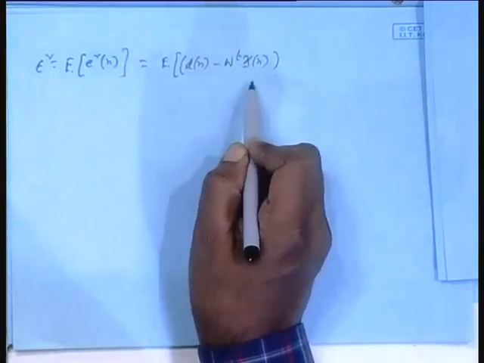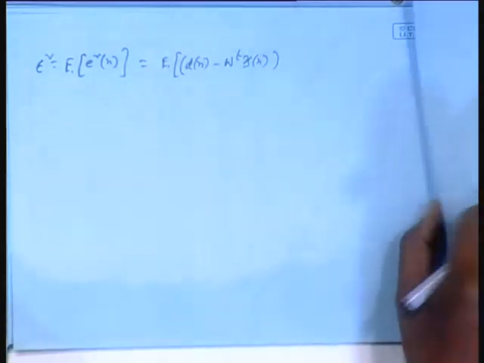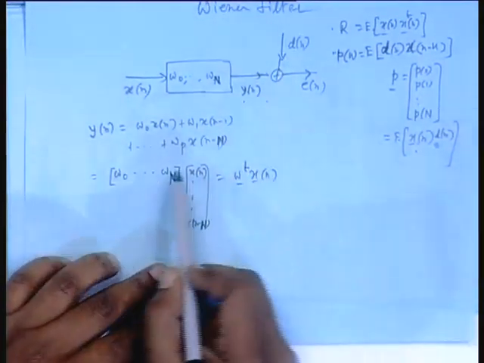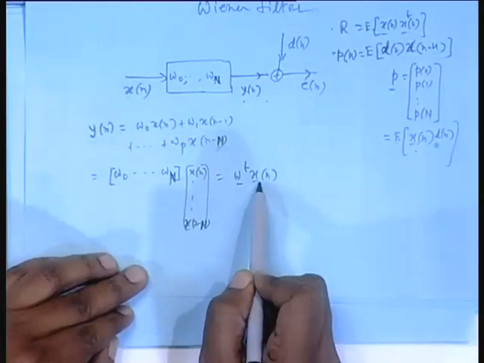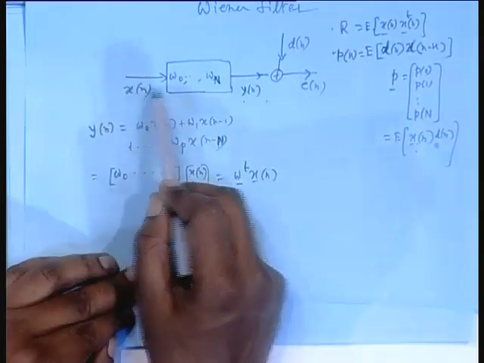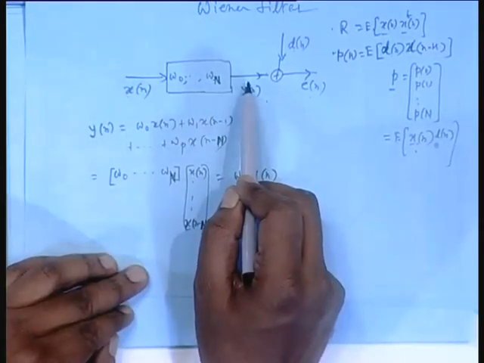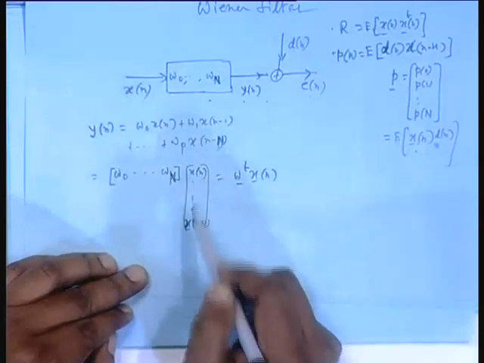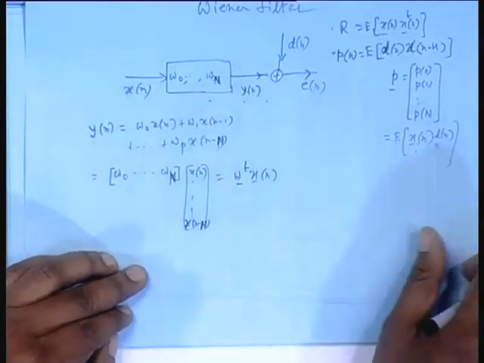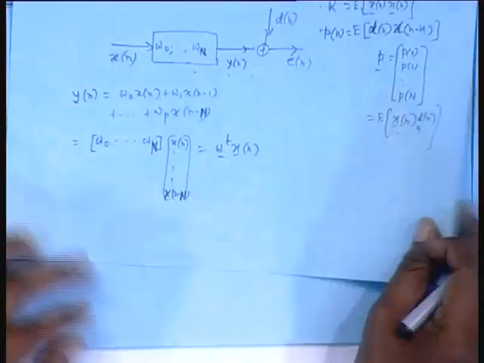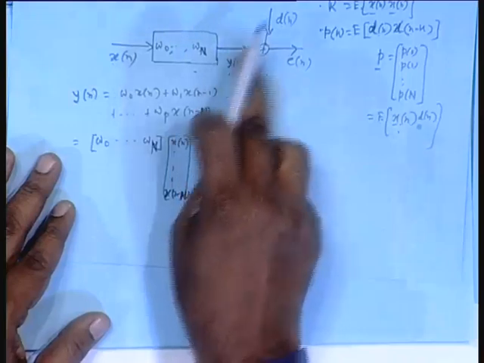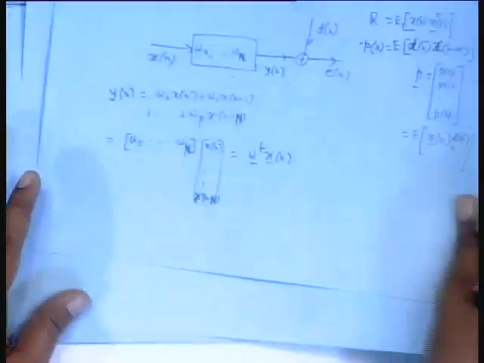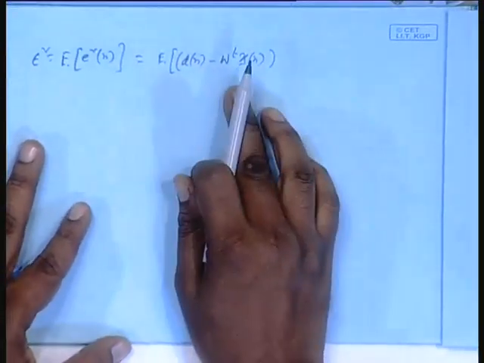This is your En, isn't it? Dn minus W transpose Xn. Please see this. W transpose Xn, we should never forget. This is the output Yn, W transpose Xn vector. That is your output Yn. Dn minus that. This is your En, but it is E square n.